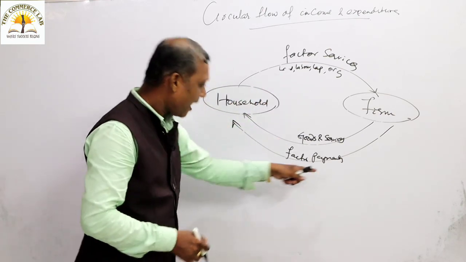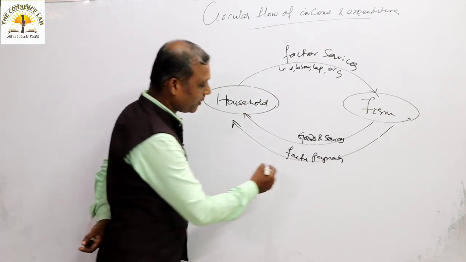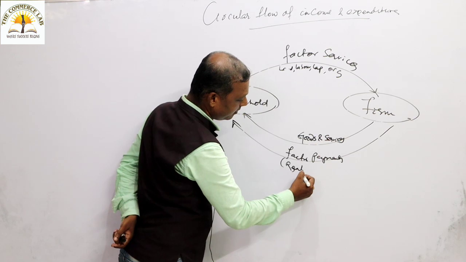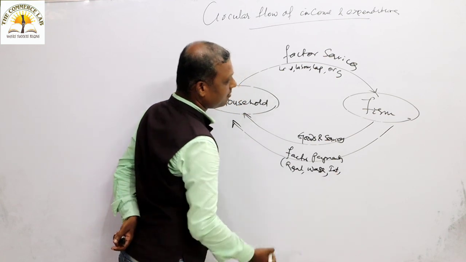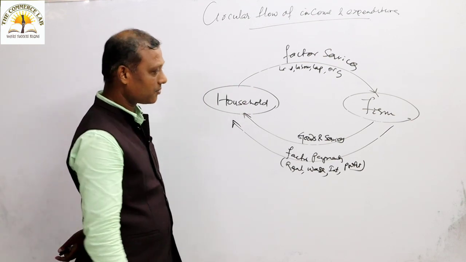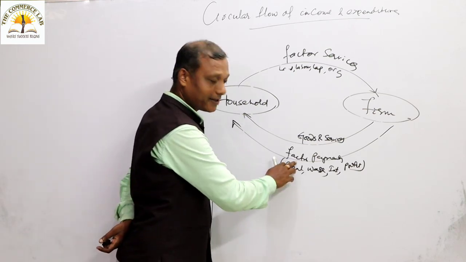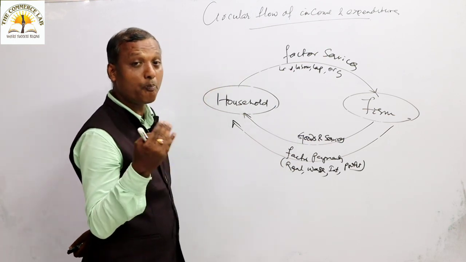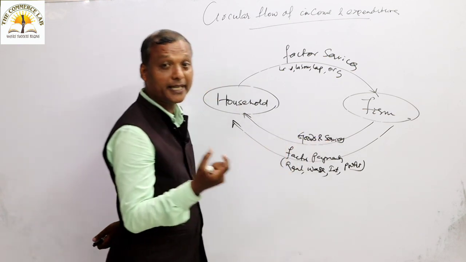And what are the payments? I have written in brief the factor payments. The payment for land is known as rent. Labor will get its share in the form of wage. Capital will get its share in the form of interest. Organization will get its share in the form of profit. Understood? So now the farm sector pays factor payments in the form of rent, wage, interest and profit in the form of money. Understand the important point that the factor payment made by the farm is in monetary form.